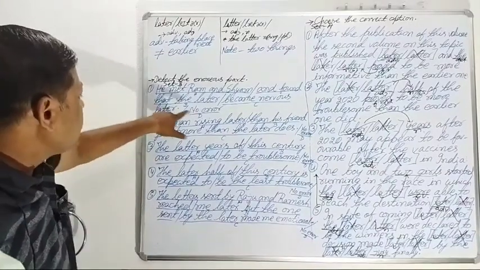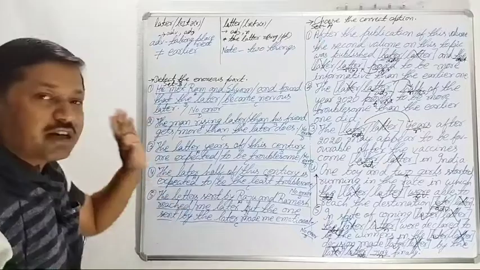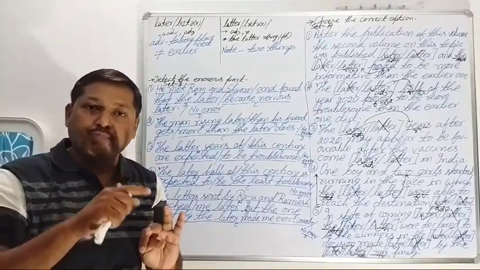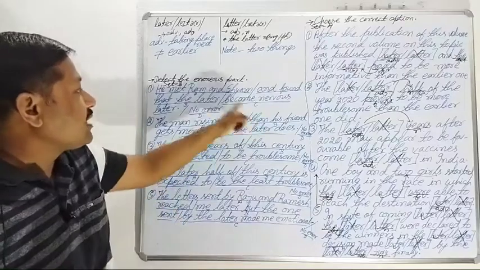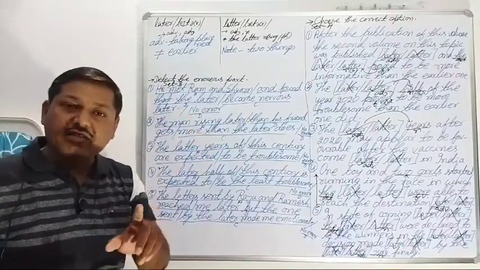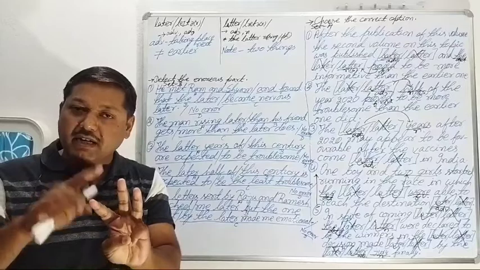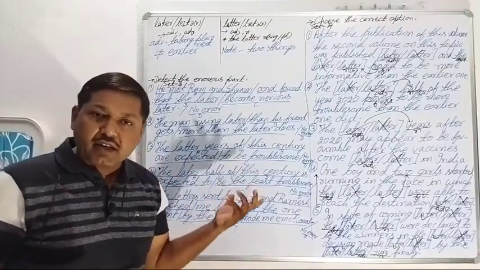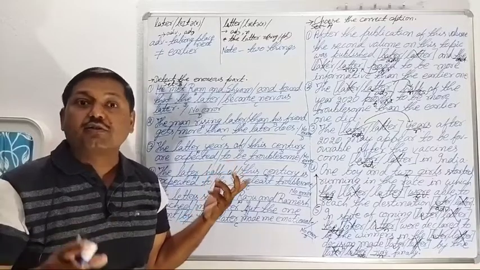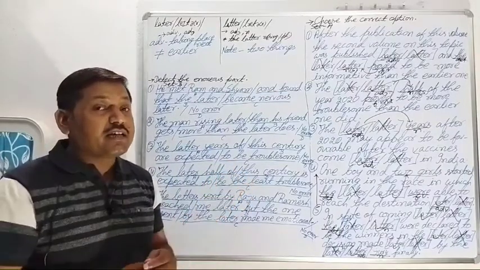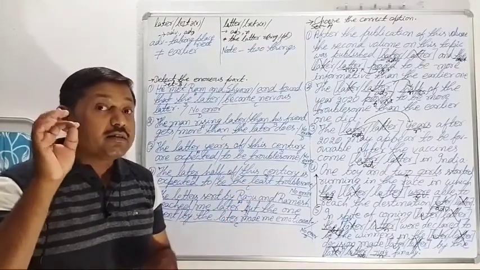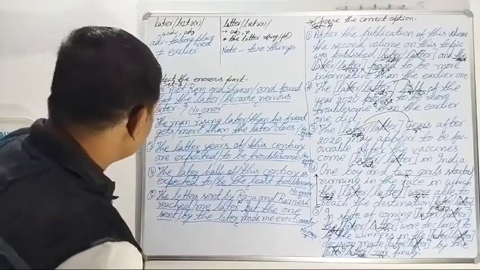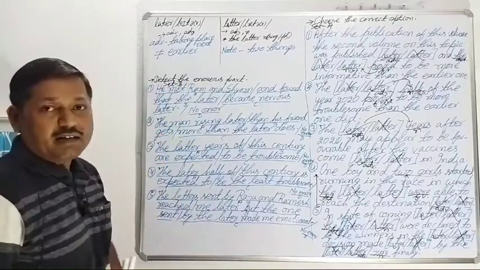Means in these 5 sentences there are 4 parts. Every sentence has been divided into 4 parts. Part A, part B, part C, and the last part is no error, D. Basically, every sentence has been divided into three parts, A, B and C, and the last part is no error, D. If there is no error in any part of the sentence, the answer would be part D. But if there is an error in the sentence, the part consisting of the error will be the answer. So let us now go to set B. Detect the erroneous part. What have you to do?